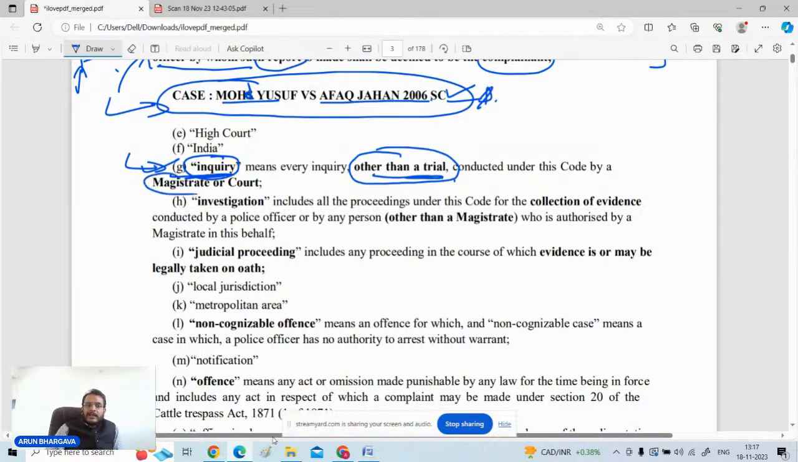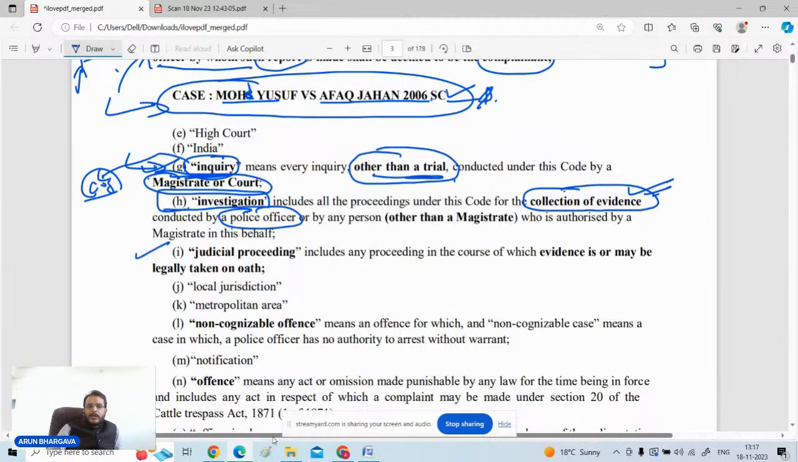An inquiry is conducted by the magistrate or by the court. Now the question comes: when will the inquiry start? Inquiry usually starts the moment the court takes cognizance, until the charge framing. Whatever proceedings are there before the court of law, everything comes under the inquiry portion. The next definition which is important is the definition of investigation, section number 2, clause number H. Investigation will primarily be done by the police officers, and the purpose of investigation is to collect the evidences.